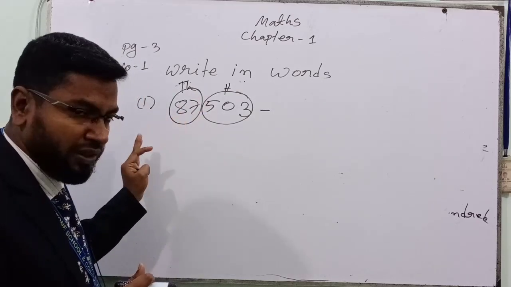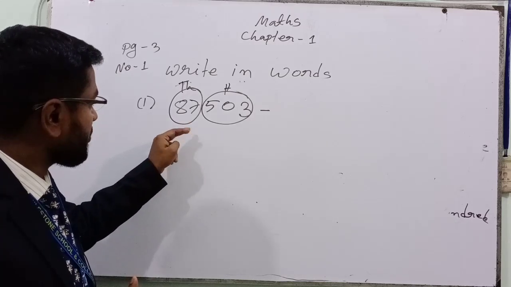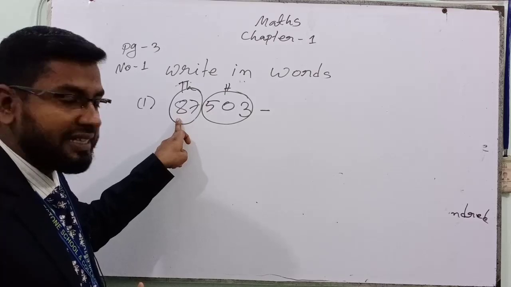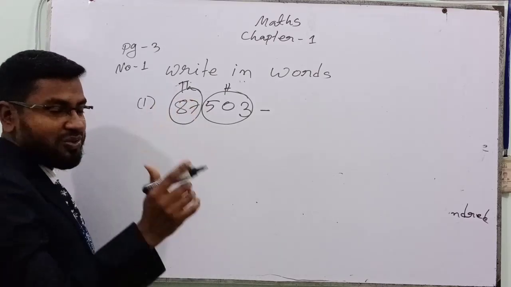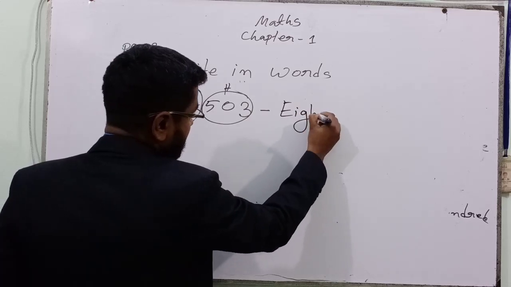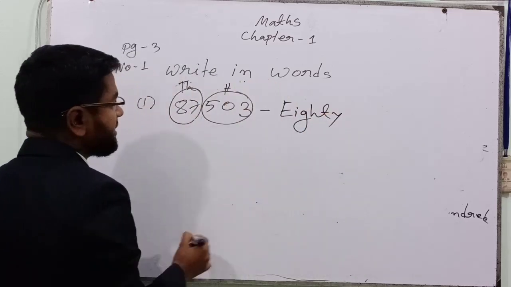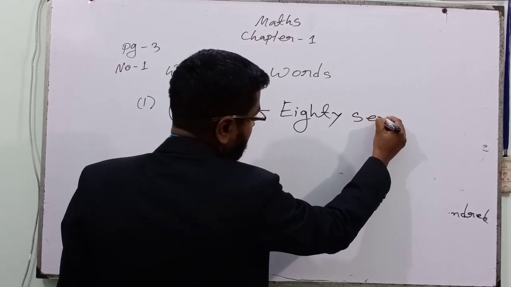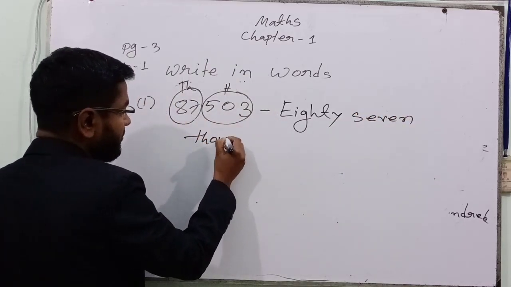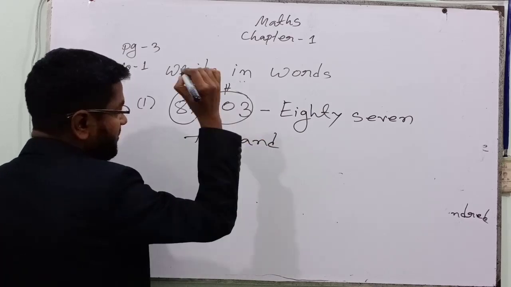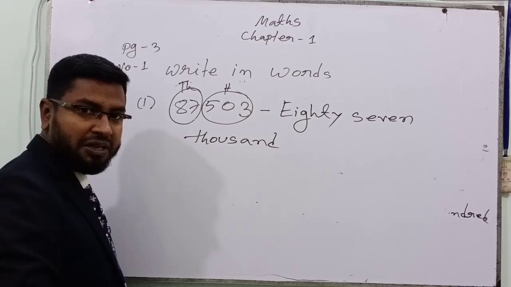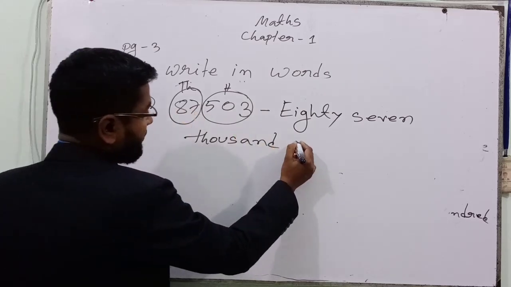From the left side we will start to write in words. How many? 87 what? Thousand. Yes, you are right. 87 thousand. Then for the hundred column, already you have learned in class 3, 500.